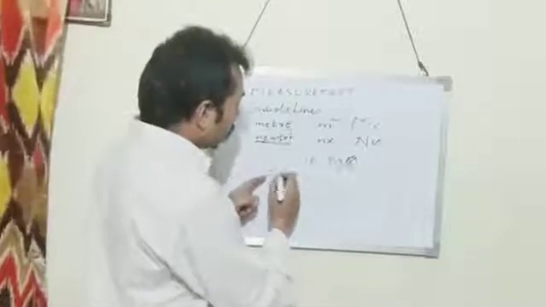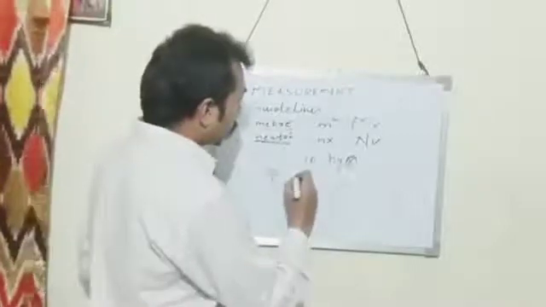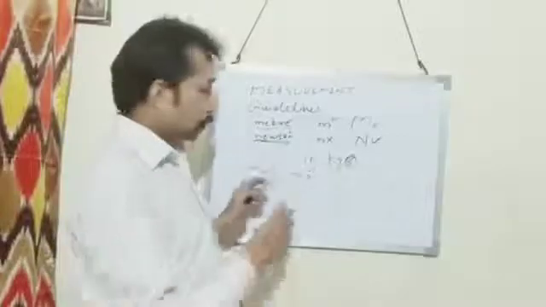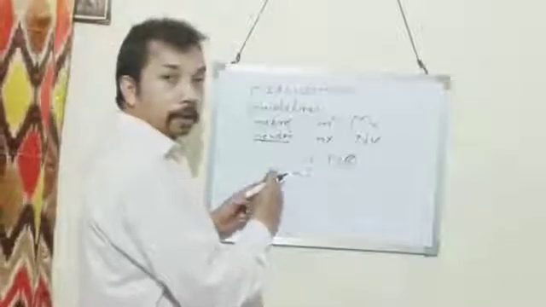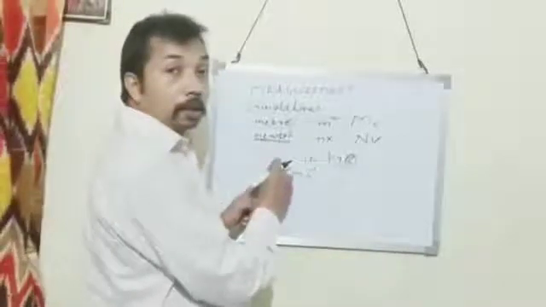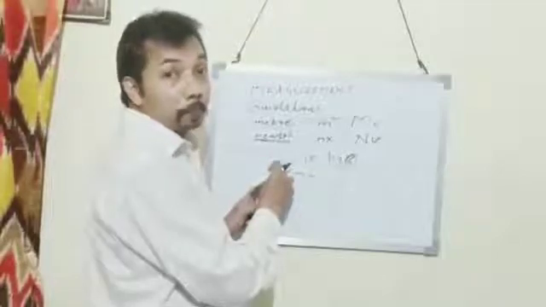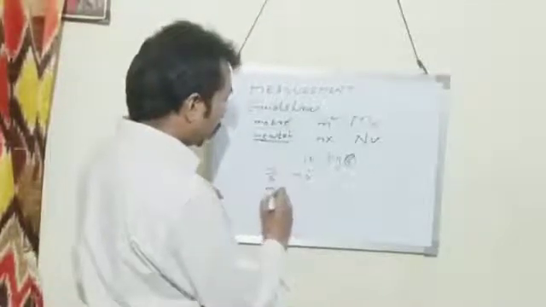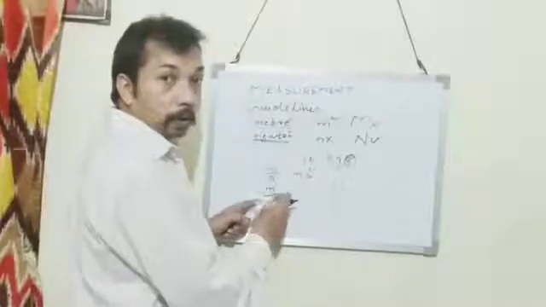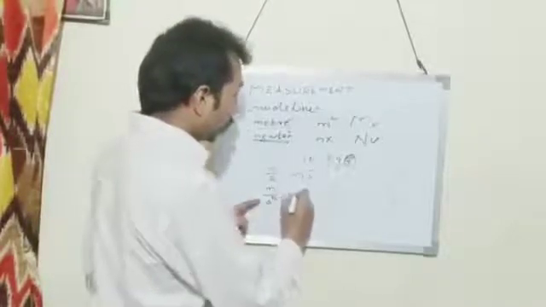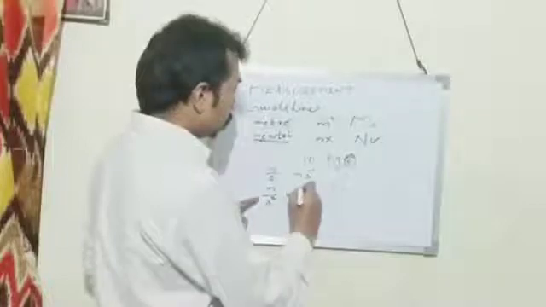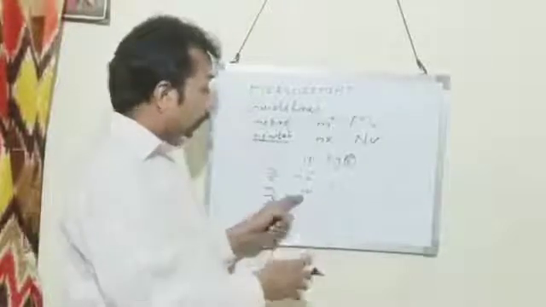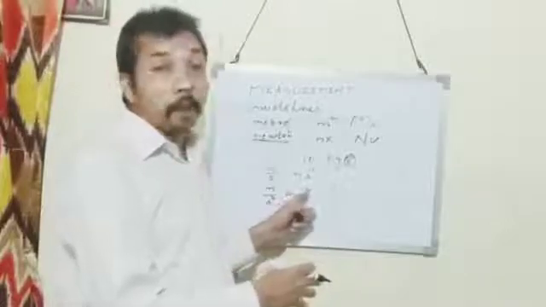When we write the second in the numerator, we write m s to the power -1. What is written in the denominator is written in the numerator with a negative power. For the unit of acceleration, meter per second square, when the second square comes to the numerator, we write m s to the power -2. What is written in the denominator is written with a negative power.